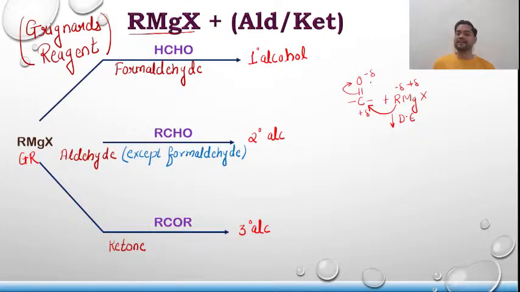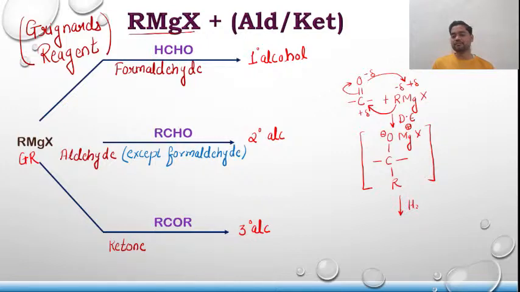Oxygen becomes negative, and this negative oxygen takes the magnesium part, forming a complex known as the magnesium complex, O-MgX and R. This is the complex that has been formed, where oxygen again gets a negative charge and magnesium gets a positive charge, and there is a sort of ionic bonding. The last step is the hydrolysis step.